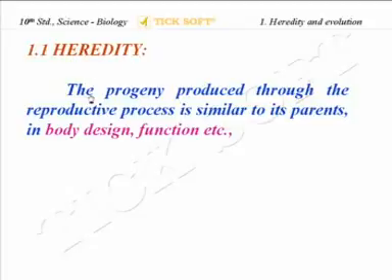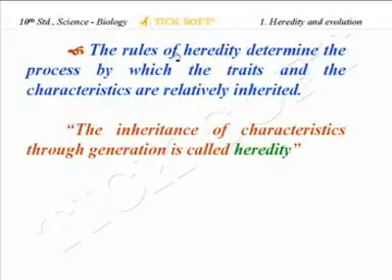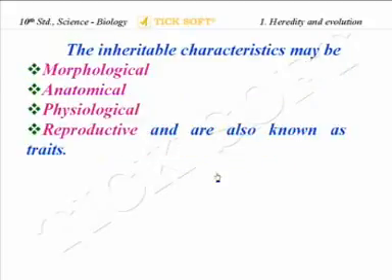What is heredity? The progeny produced through the reproductive process is similar to their parents in body design, function, etc. The rules of heredity determine the process by which the traits and the characteristics are relatively inherited. Now, inheritance of the characteristics through the generation is only called as heredity. Heredity may be defined as the inheritance of the characters through generations, that is generation after generation, which is transmitted only through the hereditary unit called as the gene. This is only called as heredity.